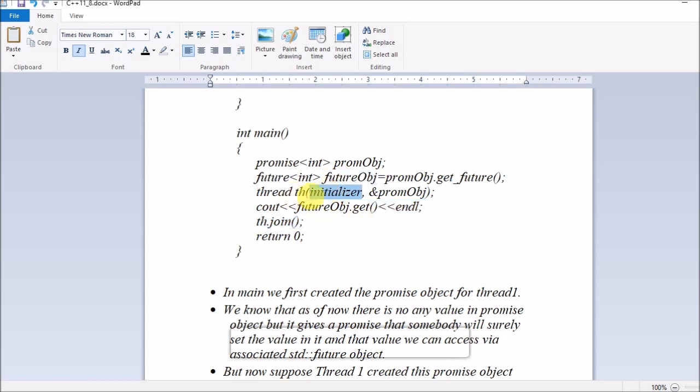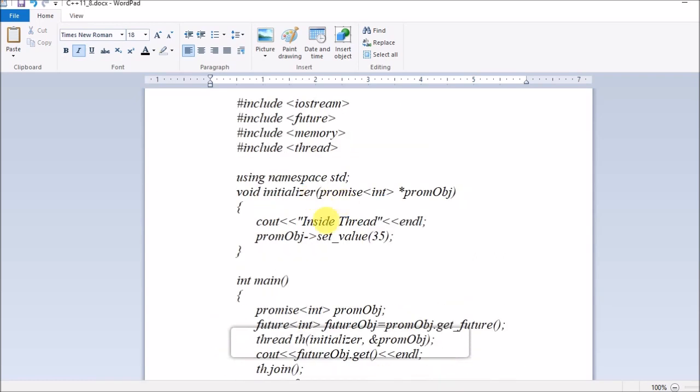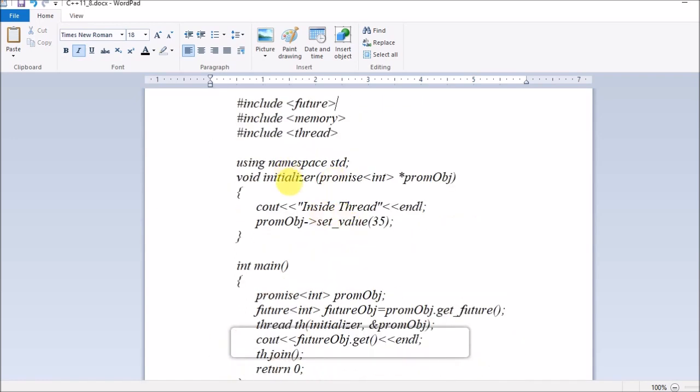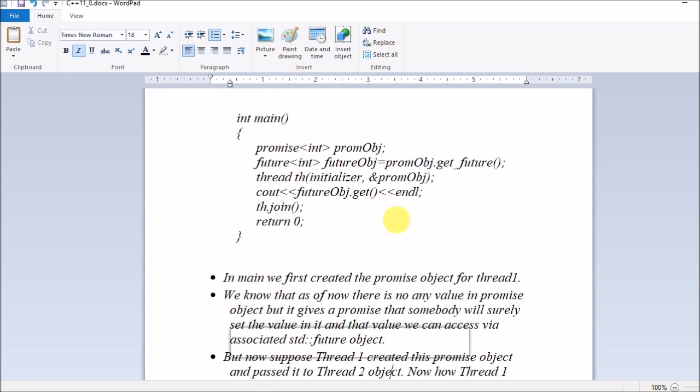Once we create a thread, in this initializer function, where we are passing the argument of the address of this promise object, we are setting the value of the future object here. If, when we call the get function on this future object, it is blocked, that means the value of the future object is still not set. If it is not blocked, that means this initializer function has set this value, that is, it has called this instruction, and then we will get the value. So this is how we achieve it.